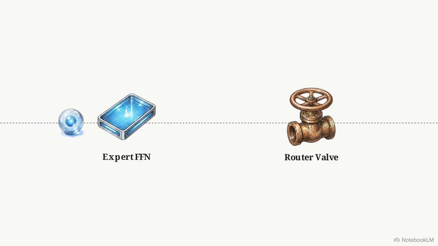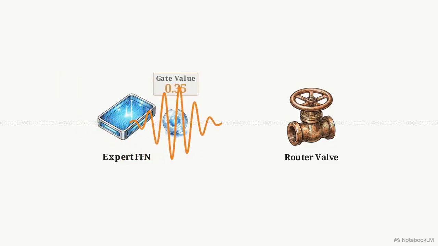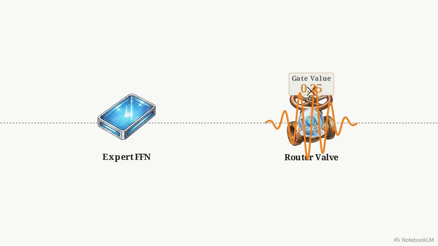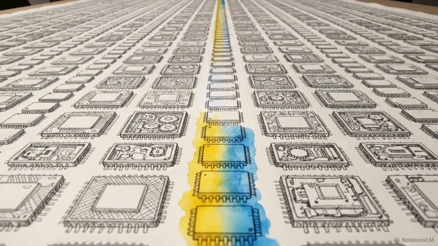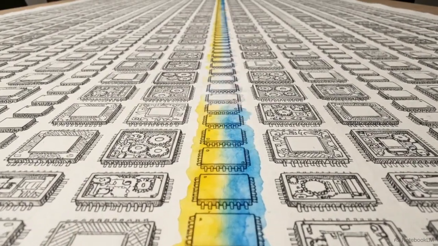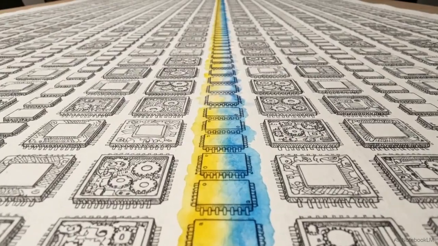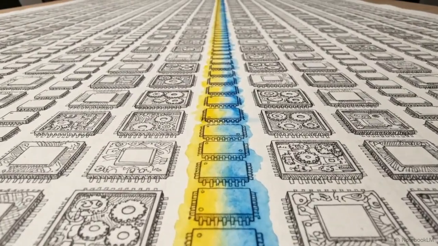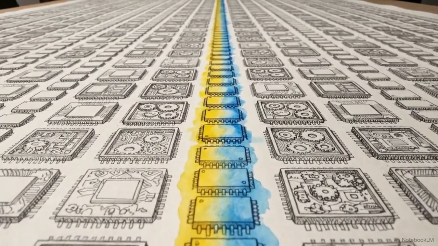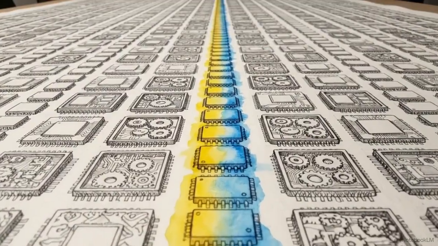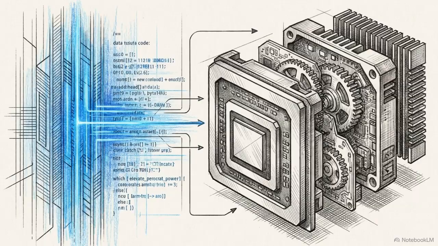The router's confidence probability still plays a critical role. This decimal acts as a gate value. The chosen expert processes the token, and its output is multiplied by this gate value, ensuring that low-confidence routing attenuates the final signal. Top-1 routing strips away the complexity of traditional mixture of experts, making massive sparsity practical to execute across thousands of chips without collapsing into a communication nightmare.